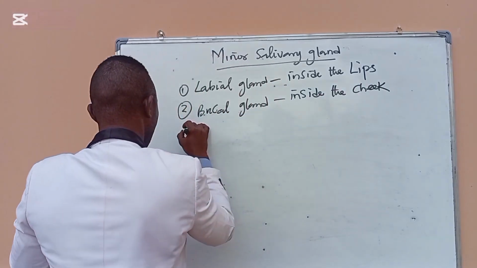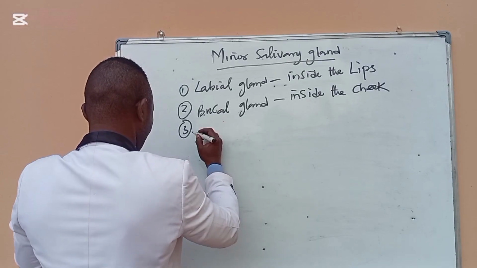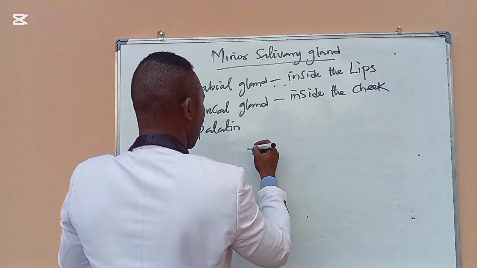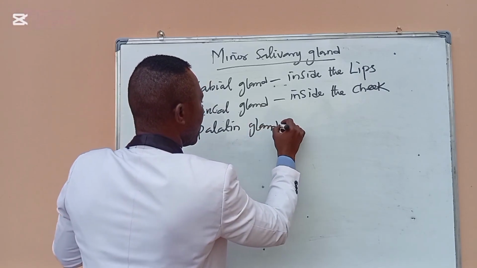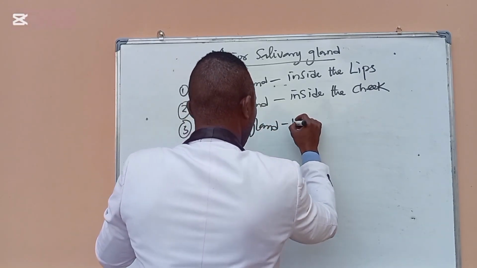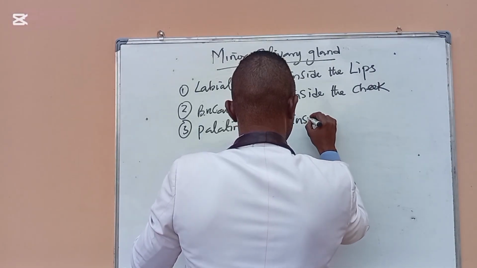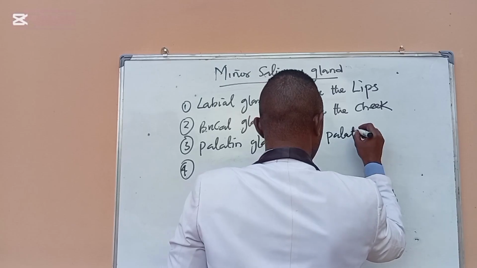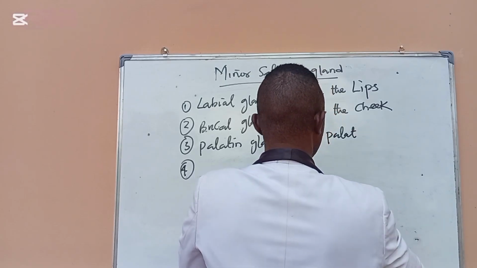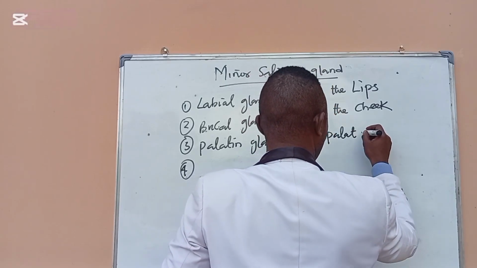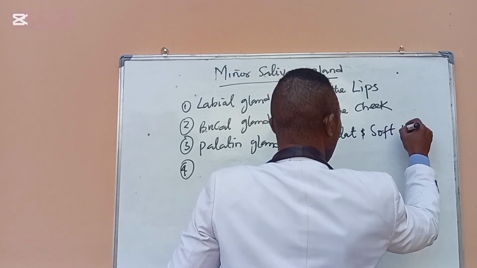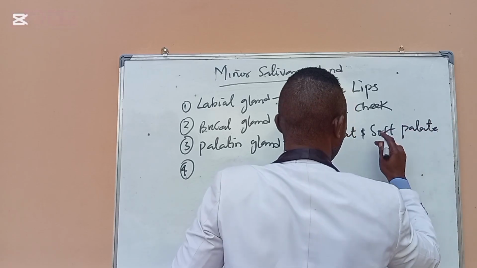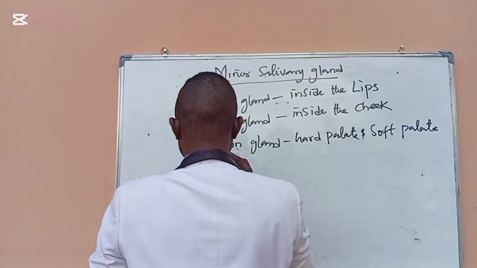Number 3, we have the palatine gland. It is found at the hard palate and the soft palate.